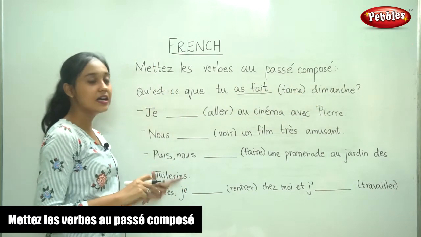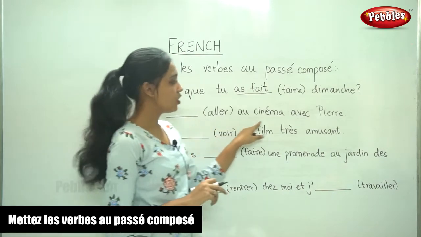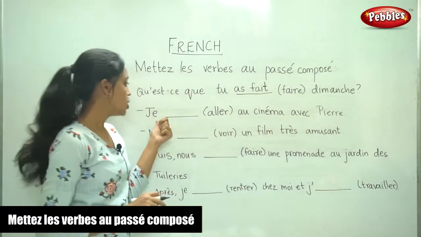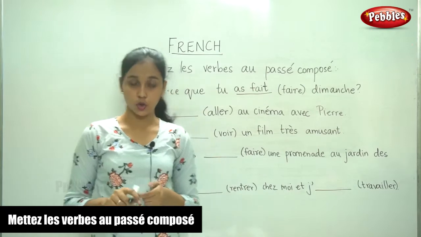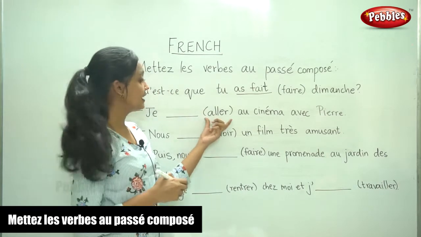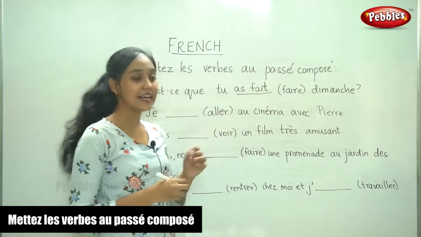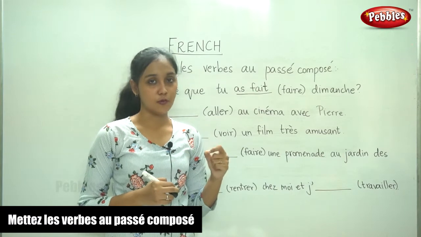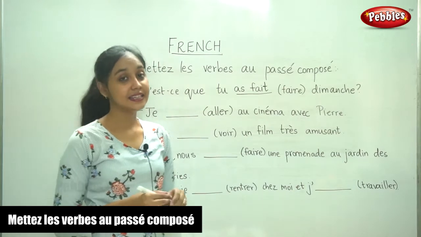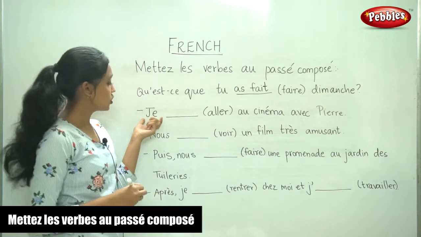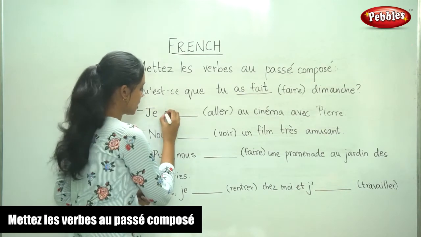So these are answers to that question. Je ___ au cinéma avec Pierre. So here the verb is aller. Aller means to go. So what auxiliary does aller take? It takes être. So you have to remember that carefully. Which of the verbs take avoir and which of the verbs take être? Now aller takes être conjugation. So for je, what is the être conjugation? It is suis.